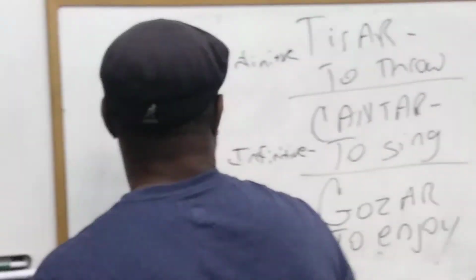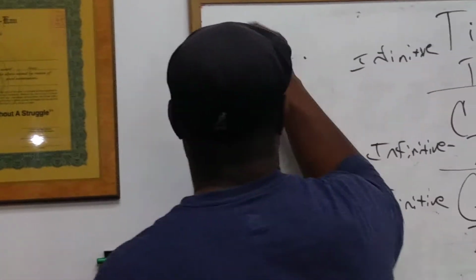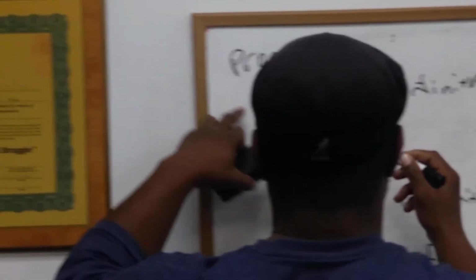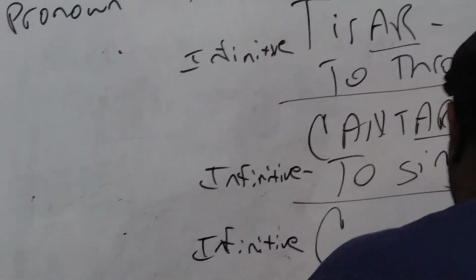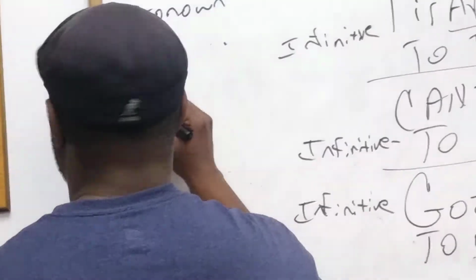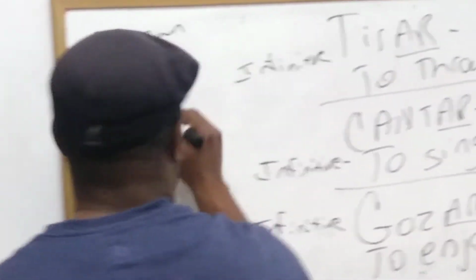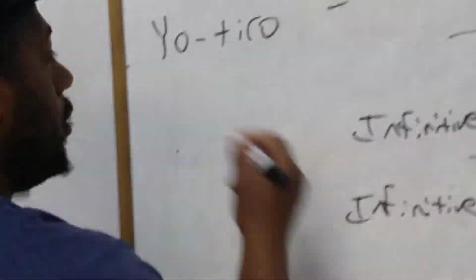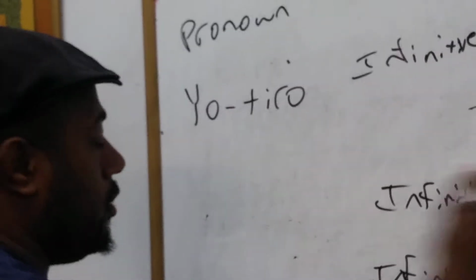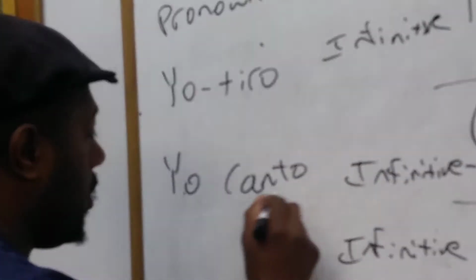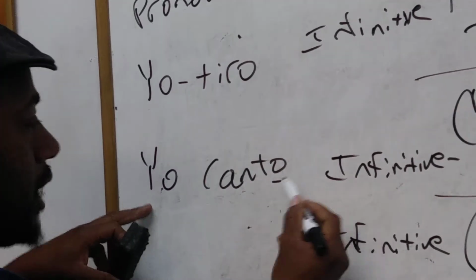So remember, the trick to conjugate it is you take the pronoun, and this is in Spanish. You take the pronoun and you substitute the AR with the ending, right? So if the pronoun is yo, it's yo tiro. Yo tiro. Yo canto. That's the trick. That's the ending. Yo canto.